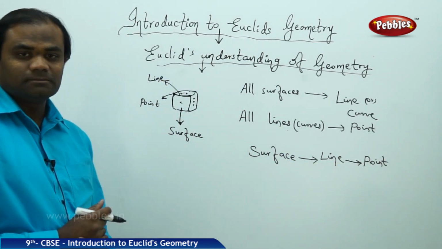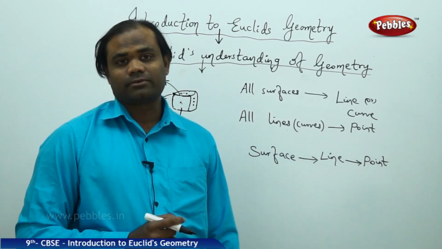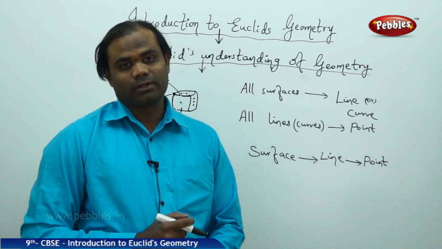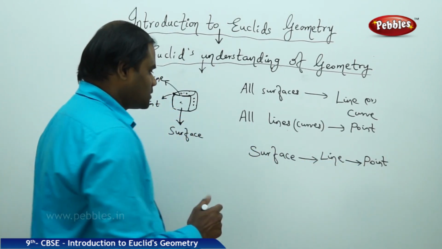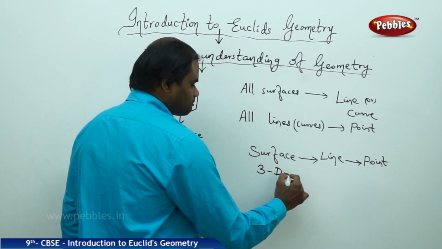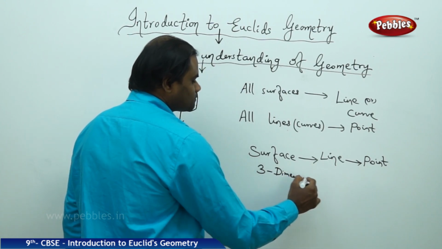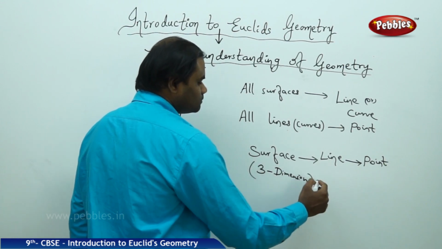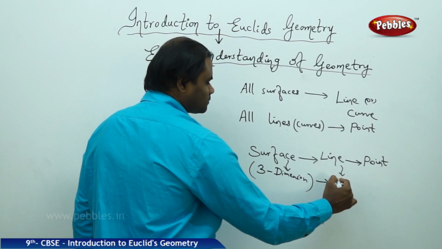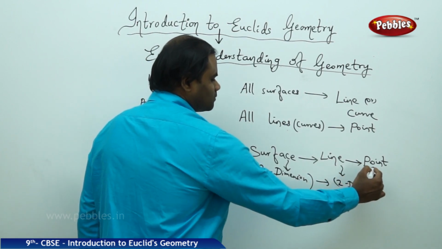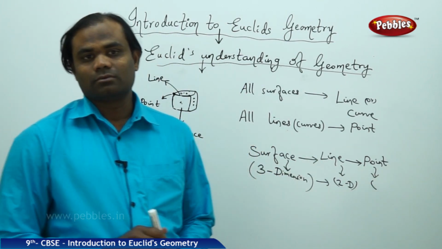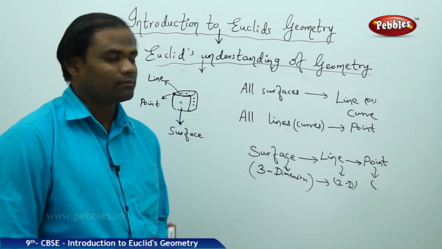And this is how the transition happens: surface to line and line to point. A surface is referred to as 3-dimension, a line refers to 2-dimension, and a point refers to a unique dimension, is how we understand.